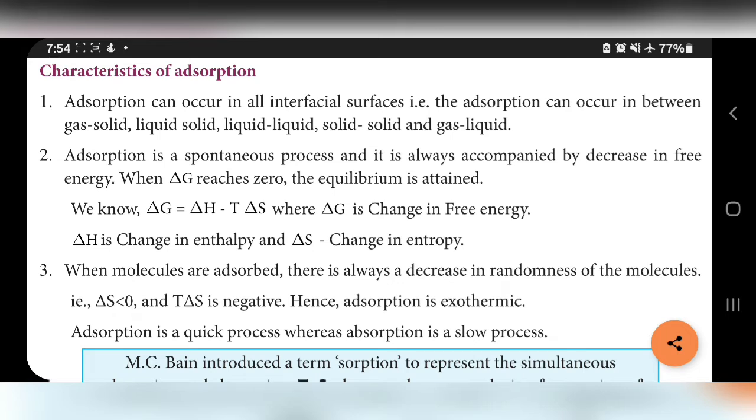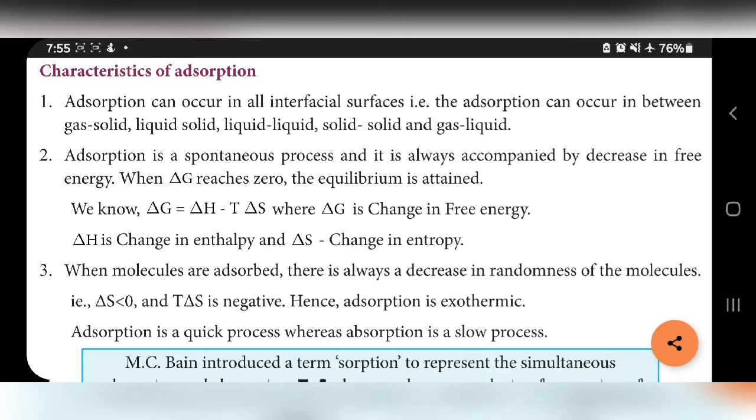Already we know interface means the surface of separation of two phases. Between these two phases, adsorption takes place in all interfacial phases.